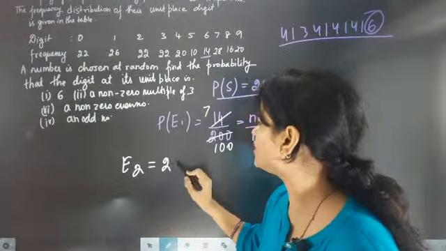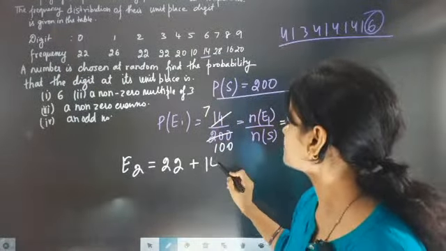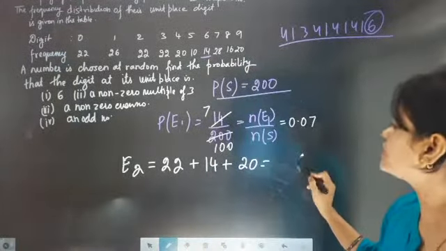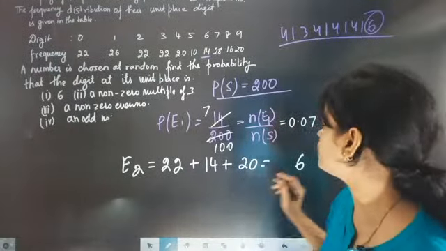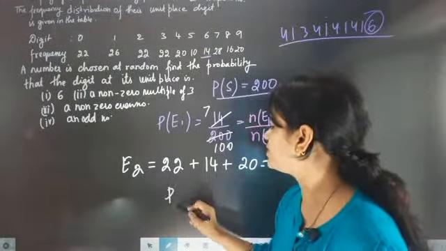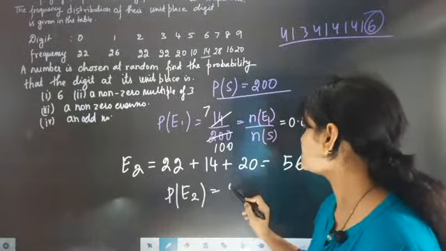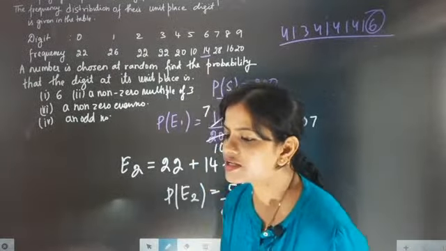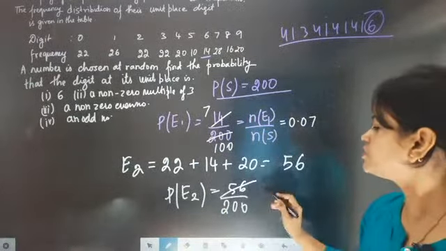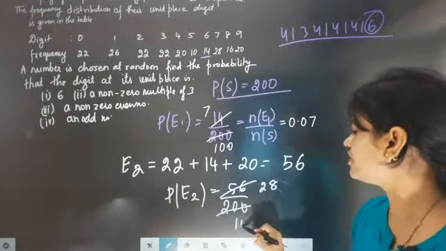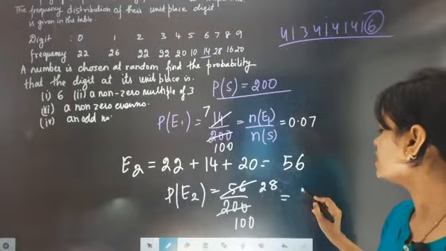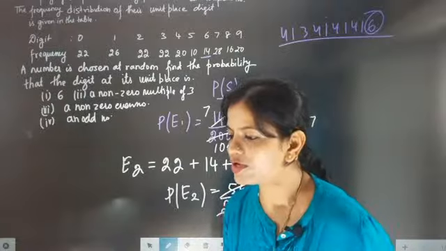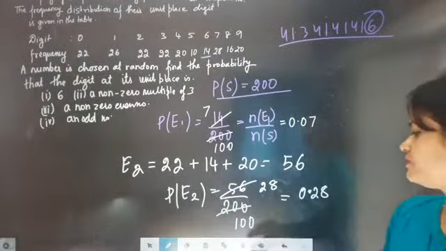So here it is going to be 22 plus 14 plus 20. It is exactly going to come to 56. So what is the probability of getting this? The probability is 56 by 200. Come on, quickly tell me. 56 by 200 is exactly going to come as 0.28, that is 28 by 100, which is 0.28.